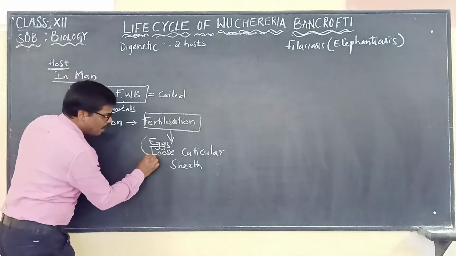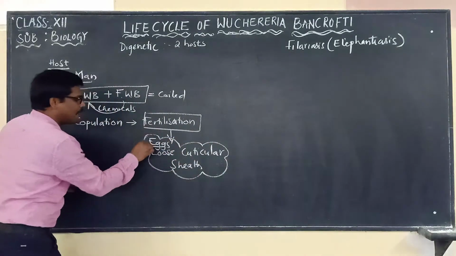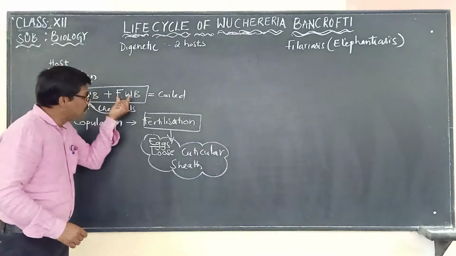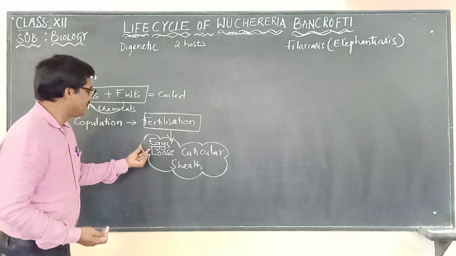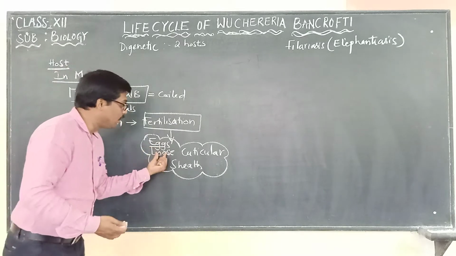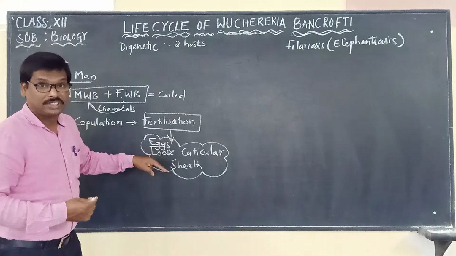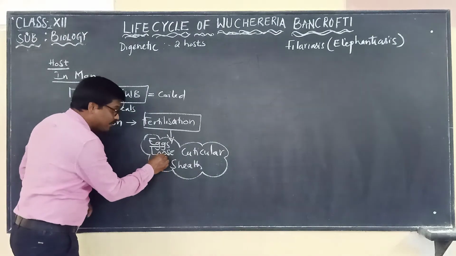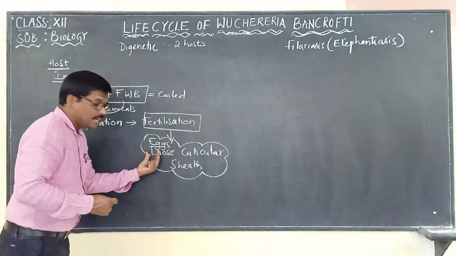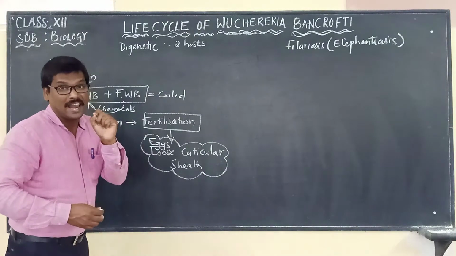Here we have to keep one point in mind. When the female releases the eggs enclosed by a loose cuticular sheath, it means that this egg contains the microfilaria larvae.